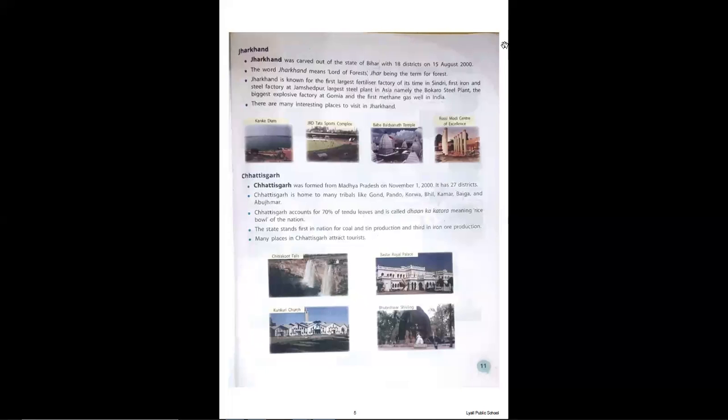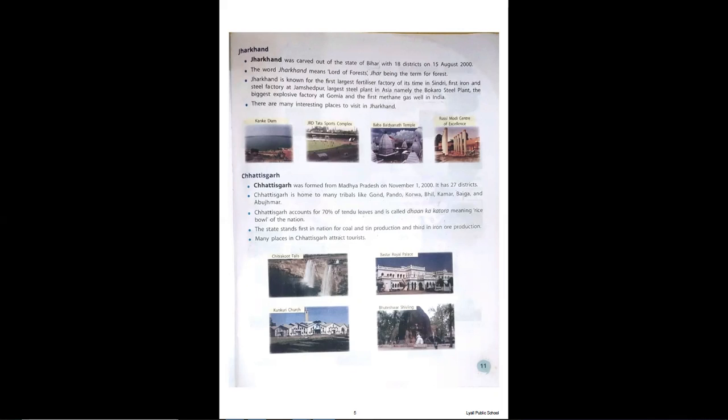The first famous place which you can visit in Jharkhand is Kanke Dam. Kanke Dam is situated in Ranchi, 8 kilometers from the Ranchi railway station, and it's a very beautiful area. It provides water to almost the whole of Ranchi, so it has that importance. The next one is JRD Tata Sports Complex, situated in Jamshedpur, which has a sitting capacity of 40,000. Nowadays it is used for football matches and athletics competitions.